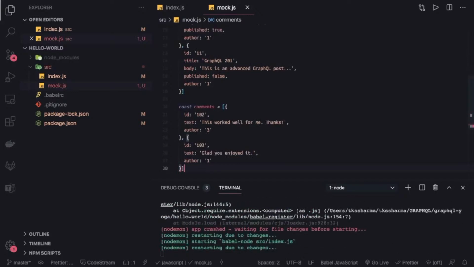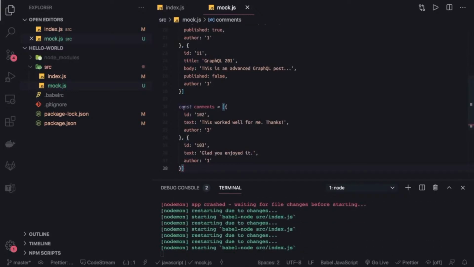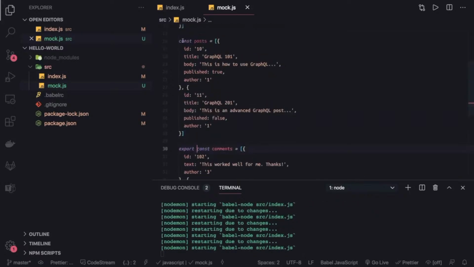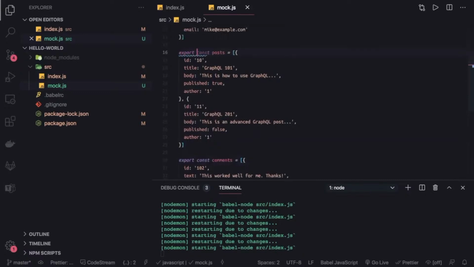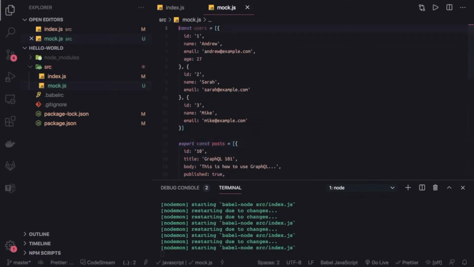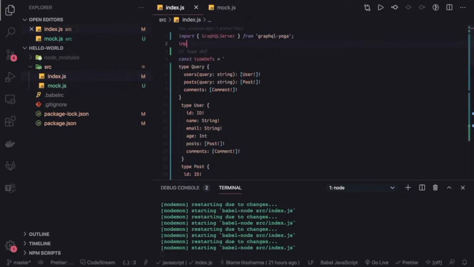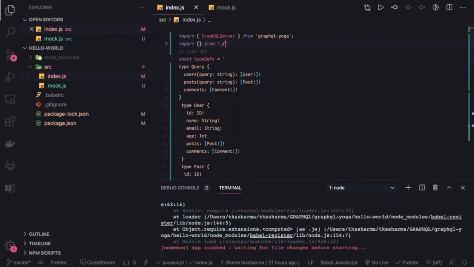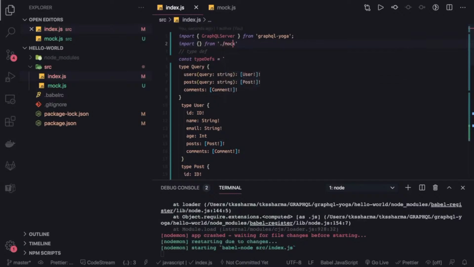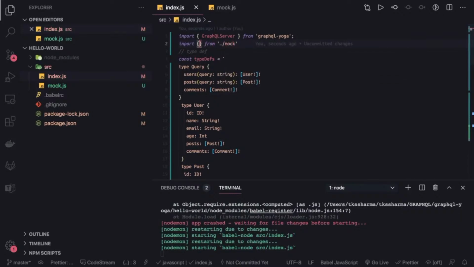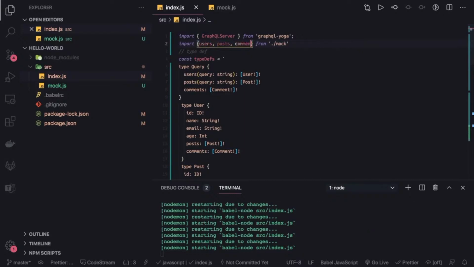And the data structure is the same, and we can simply, I think, export const, and we can import it there, export const user. Right now we can import this mock data, the users, posts and comments, import everything from our file which is mock. Now what we are getting from here is a list of users, posts and comments.